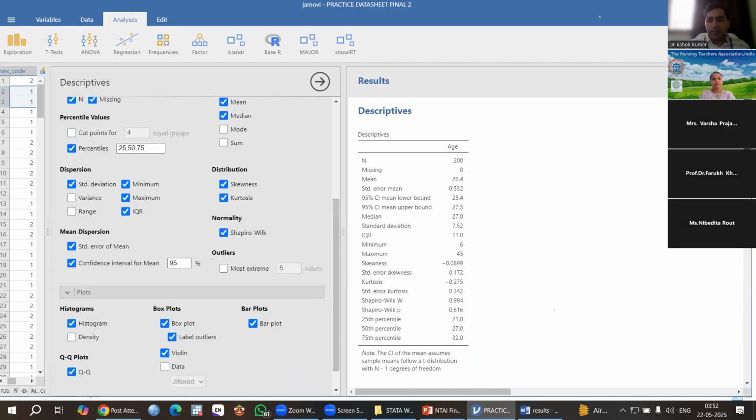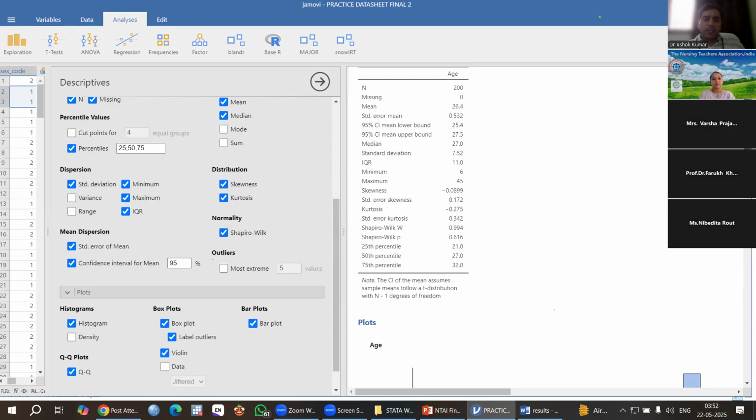Then what should I use? Mean or SD, and median IQR? We should go for mean and SD, standard deviation. And if I want to give the 95% confidence interval of this mean, then I can write down 25.4 to 27.5. Okay, so this is, I think, all about descriptive statistics we generally use.